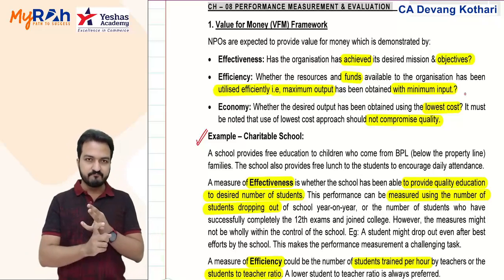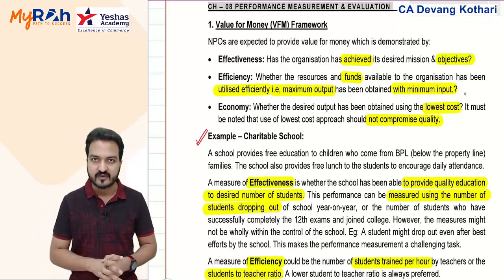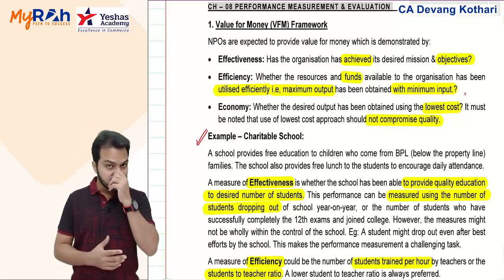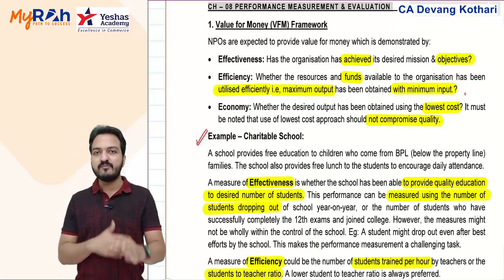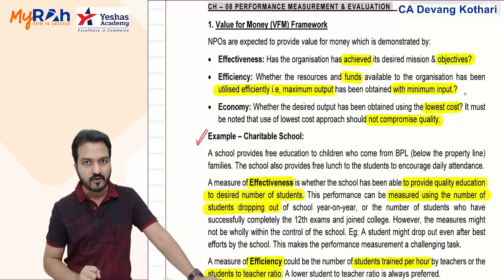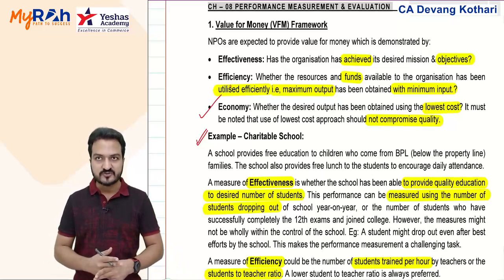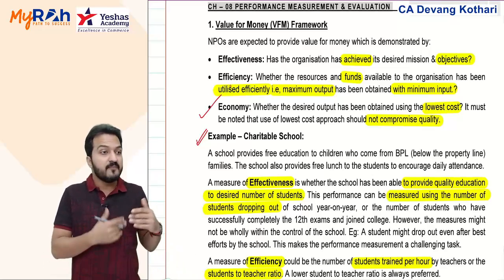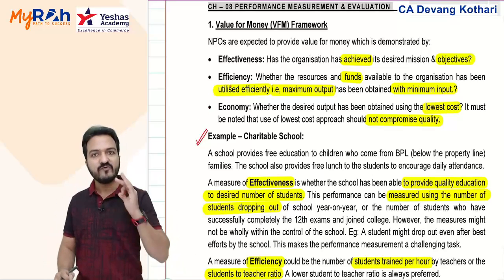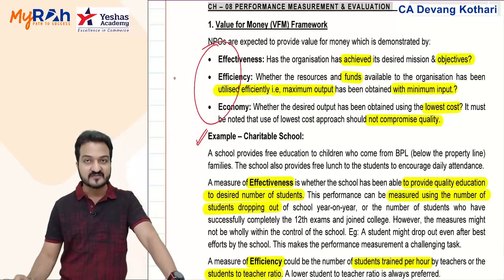Resources might be the machines that are used by the contractor. All these are the resources that are used in cleaning. So efficiency would mean: are you able to achieve the cleaning with the least use of resources or not? And economy would be the cost of these resources: are you able to obtain these resources at the lowest cost or not? These three things you need to analyze.